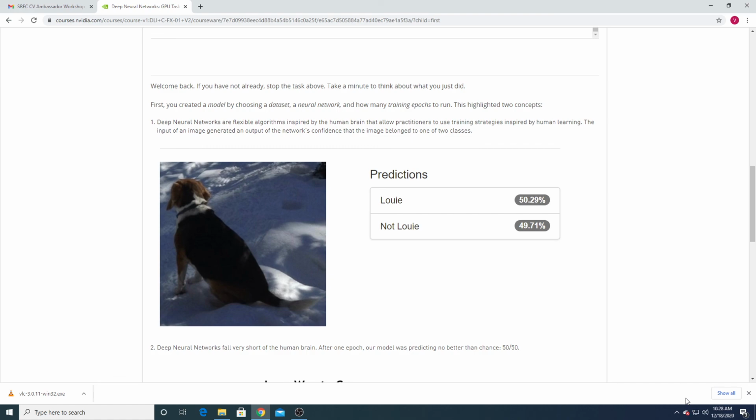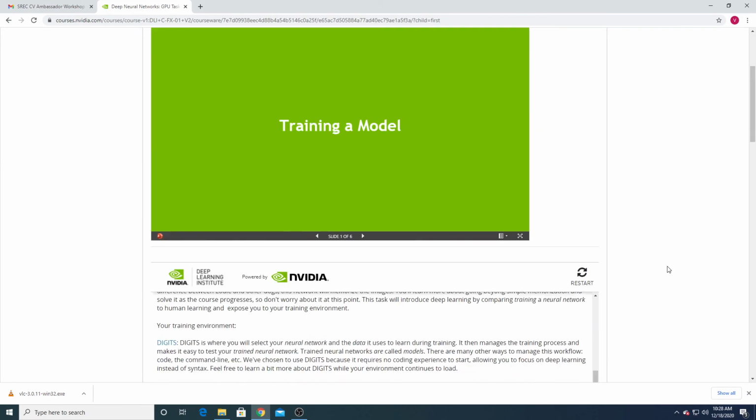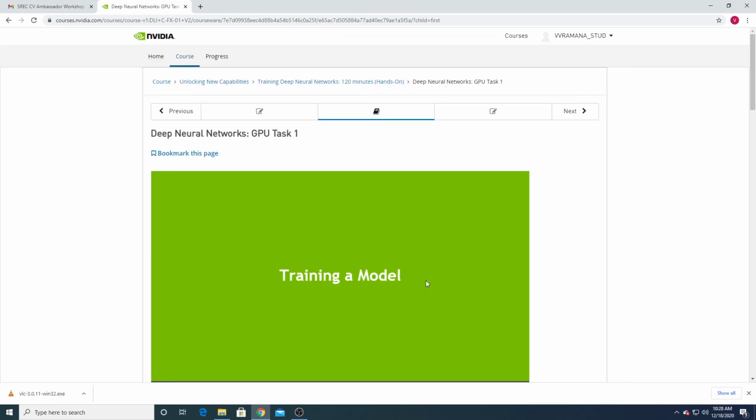And I'm using the AlexNet CNN architecture as the CNN model to classify these images. Initially I trained with 2 epochs and got around 50% accuracy. So to improve the accuracy, I increased the number of epochs to 100 and reran it. Now I got an accuracy of nearly 100%. Hope you understand the first task of GPU. Now we will work on the next task.